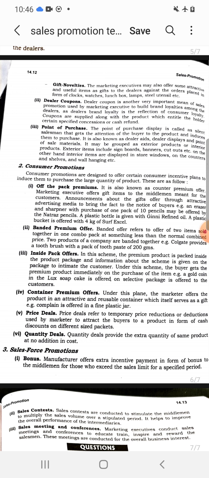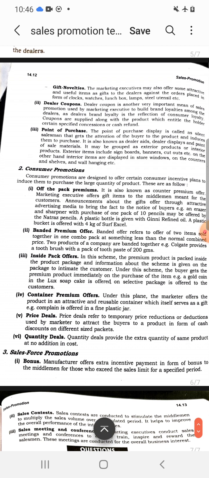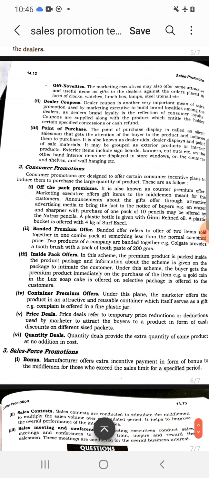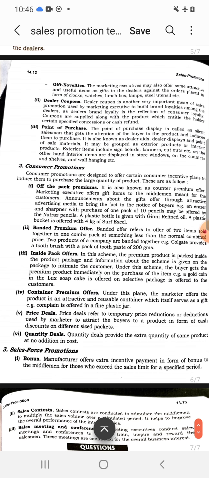For example, if the customers buy 4 kg of Surf Excel, they are given a bucket free. Second is banded premium offer. Under the banded premium offer, 2 or more items are packed together in a band. For example, during Diwali, if you buy 2 flavors of Lay's chips, the third flavor is given free, but all 3 packages are banded together.